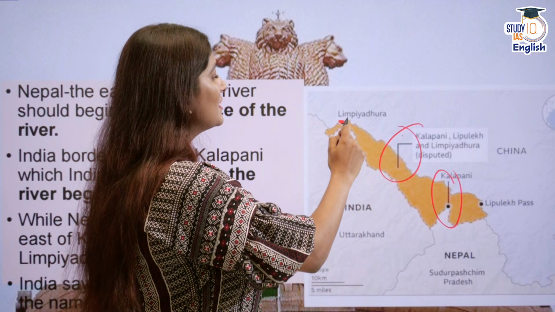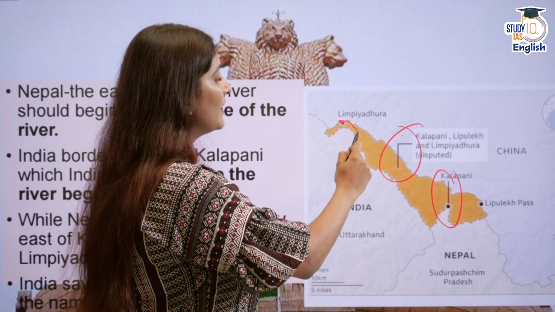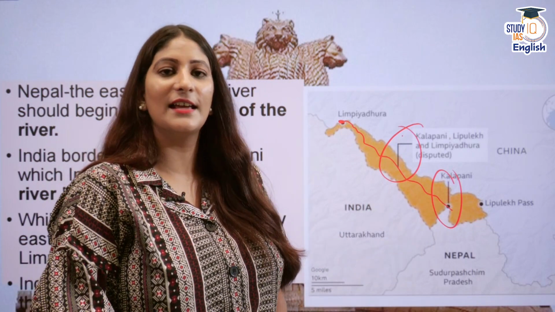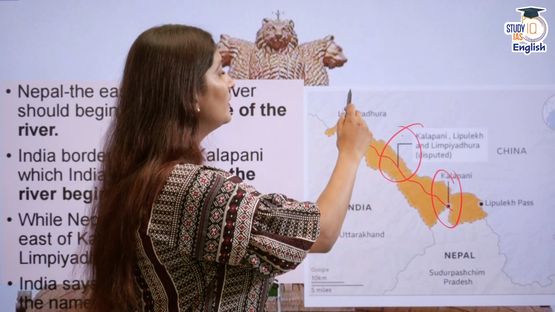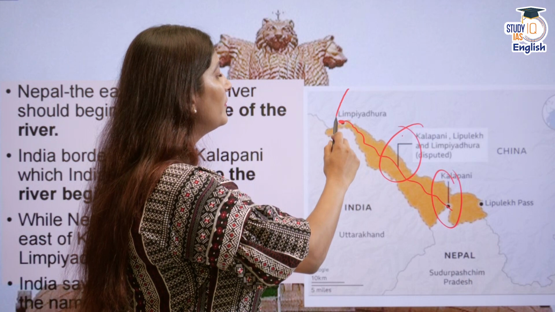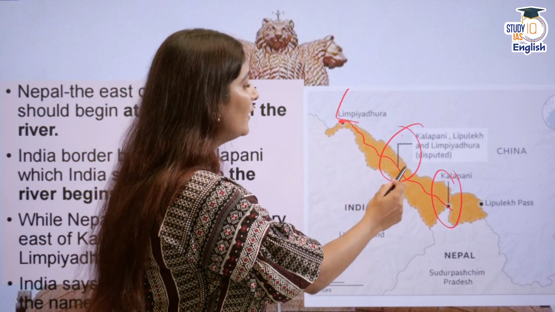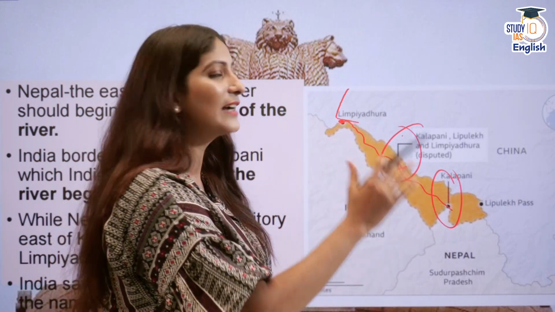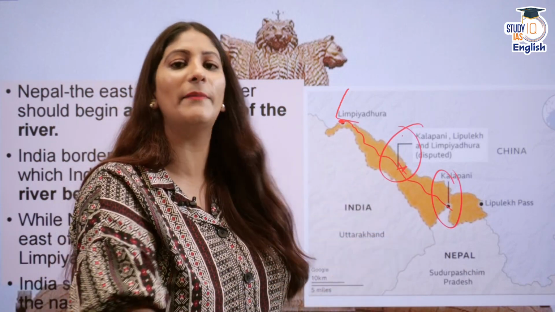From a source near Limpiadhura, the Kali river begins and flows like this. Nepal says that we should talk about the boundary from the east of the source and not the river, whereas India says that the river Kali is known as Kali from Kalapani onwards.